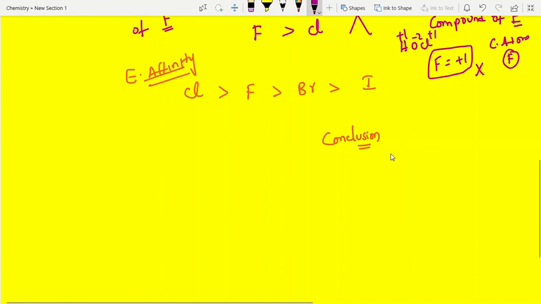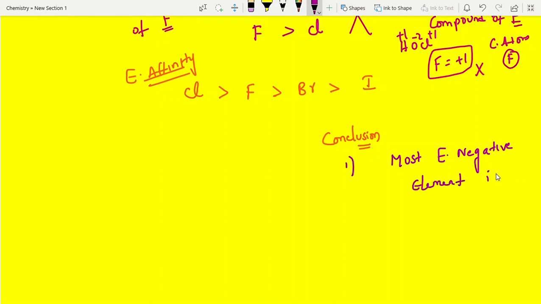Conclusions: first one, the most electronegative element is fluorine. And the element with the most electron affinity is chlorine. Clear?